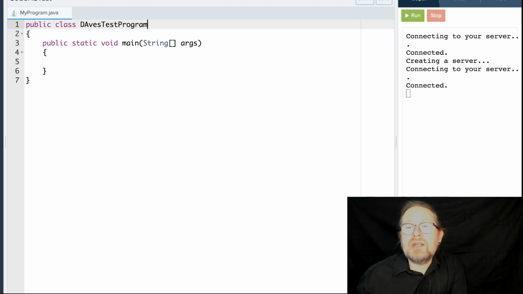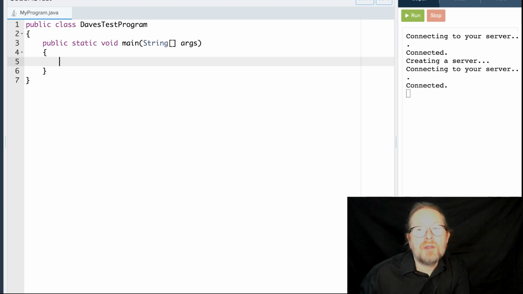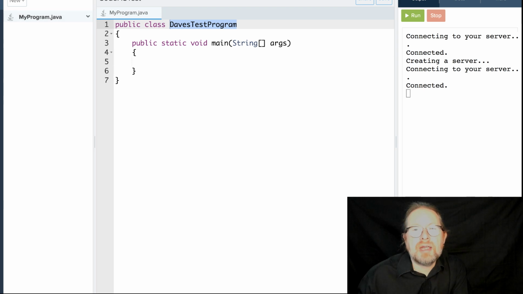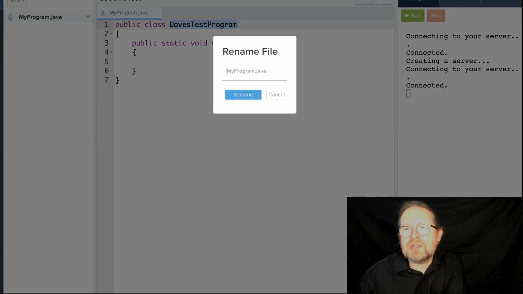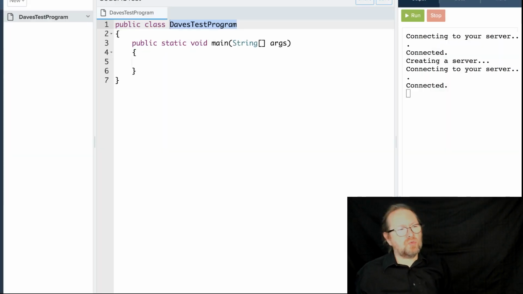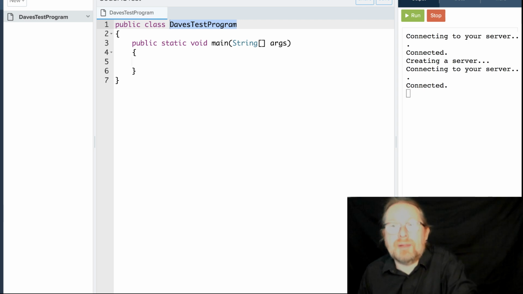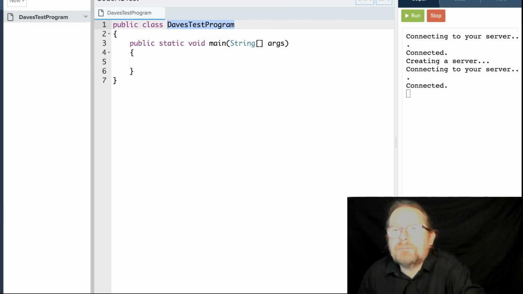But when you change the name of that program in the main window, you also have to change that file name to be the same thing. If they're not the same thing, you will almost certainly get an error when you try to run that code. So if you always want to just leave it called my program, you can do that.